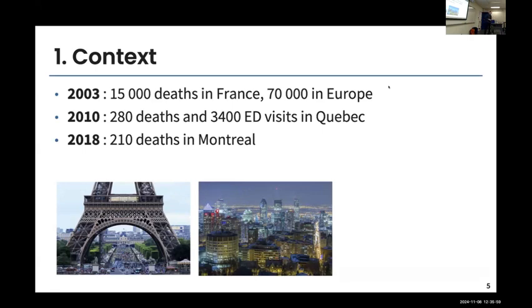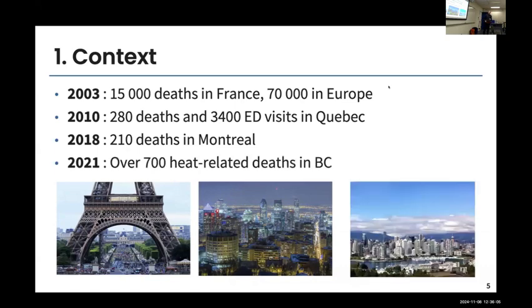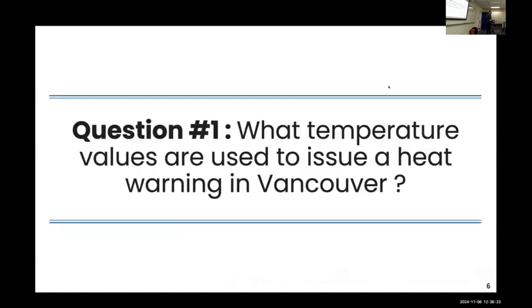And then you're all aware of the 2021 heat dome in British Columbia with a death toll of 700 deaths, which is the weather event with the most fatalities in the history of Canada. So a lot of these regions have put a lot of measures in place following these extreme heat events, mostly heat alert thresholds. And I'm going to start with a small question for the audience.